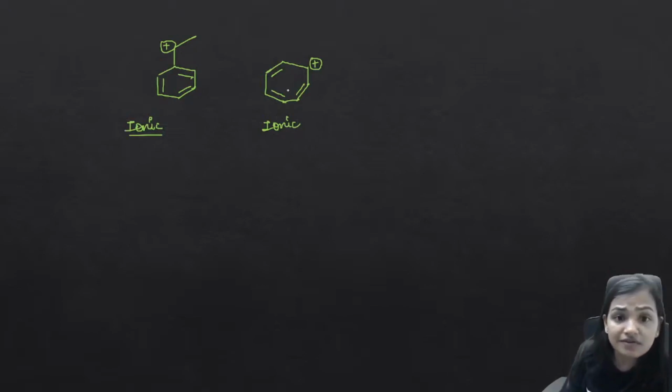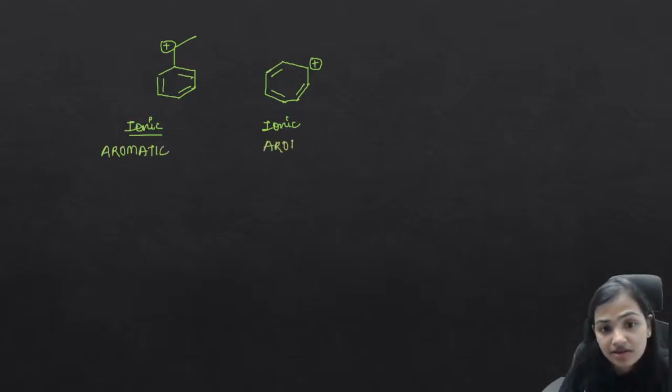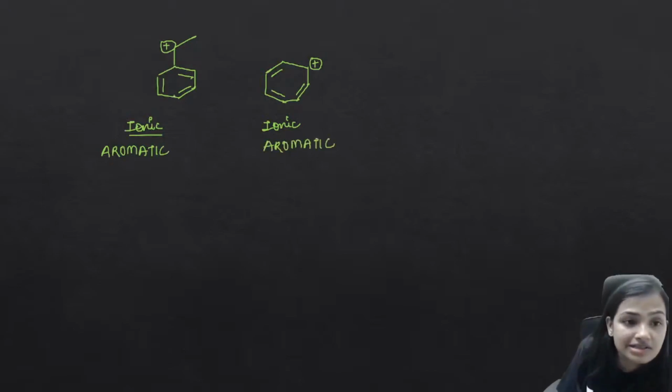If you look, you will find that they are both aromatic as well. This is aromatic and this is also aromatic. You can figure out how they are aromatic. Here we can see that this is a closed cyclic ring. There is a delocalization of all these pi electrons within the ring, and the number of pi electrons participating in delocalization is 6. So the 6 pi electrons obey the Huckel rule.